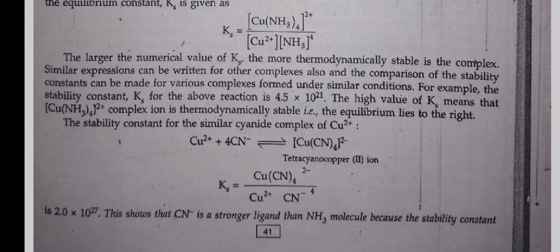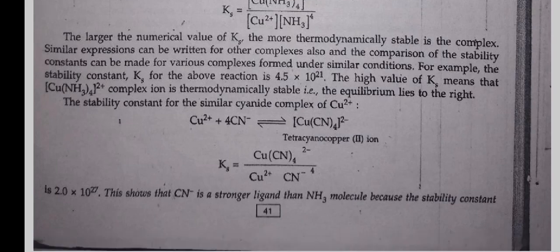Similar expressions can be written for other complexes also, and the comparison of the stability constant can be made for various complexes formed under similar conditions. For example, the stability constant Ks for the above reaction is 4.5 into 10 raised to power 21. The high value of Ks means that the complex ion is thermodynamically stable, that is, the equilibrium lies to the right. Consider the similar cyanide complex of Cu2+ plus 4CN- gives [Cu(CN)4]2-.